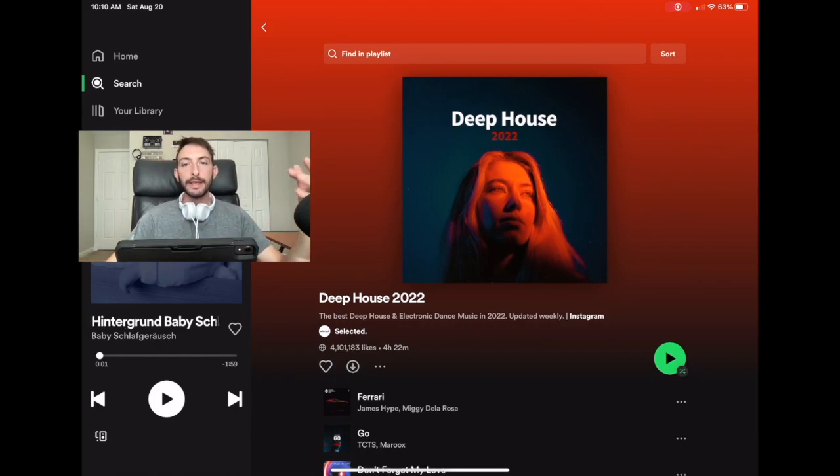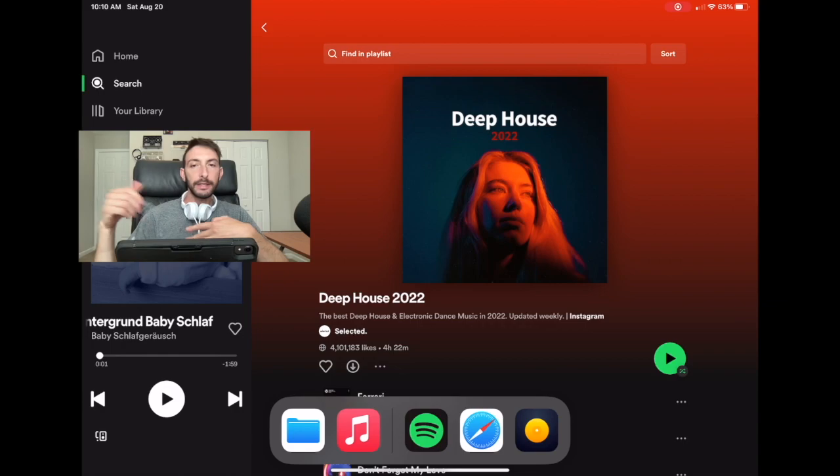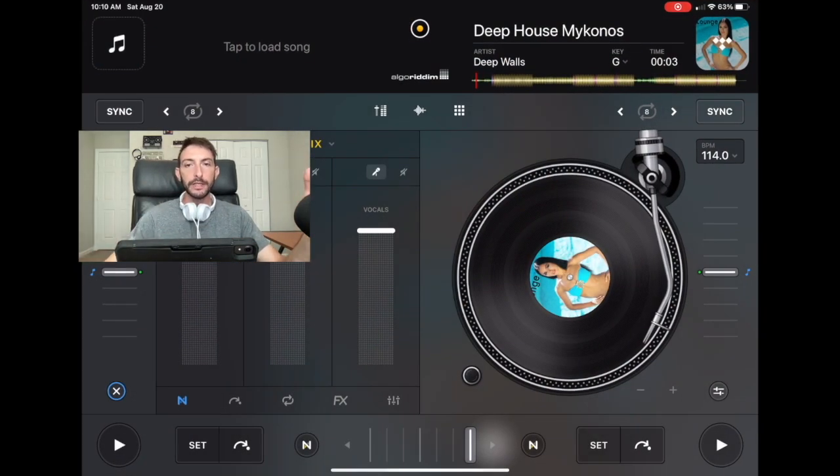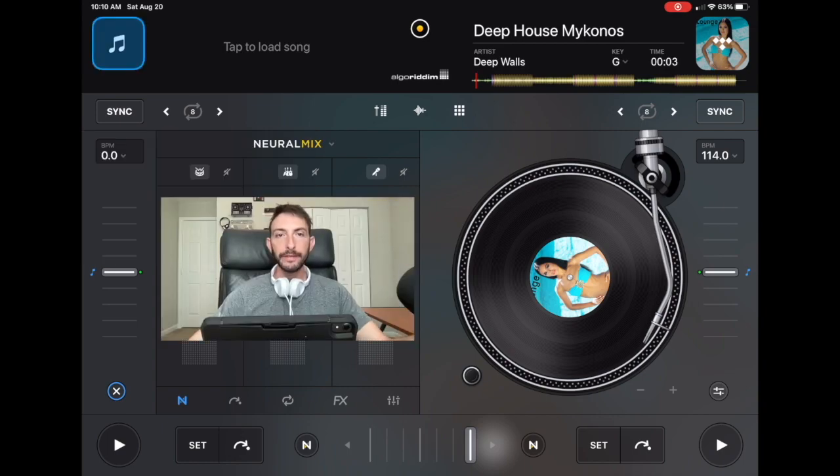So the biggest thing that changed from DJing with Spotify to DJing with Tidal and these other services is the pre-made playlist made it so much more convenient. No other streaming service comes close to having such great user-created playlists. And it made song discovery, it made choosing songs on the fly, and it made getting ready for gigs and getting your playlist ready so much easier than it is now.